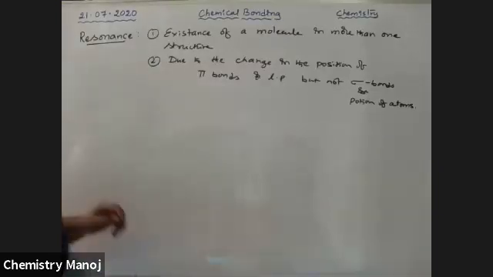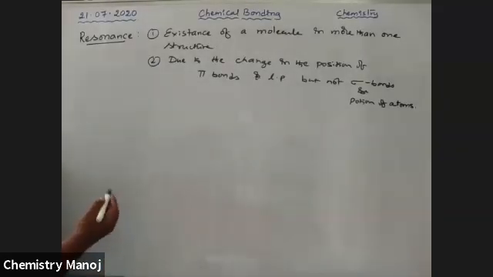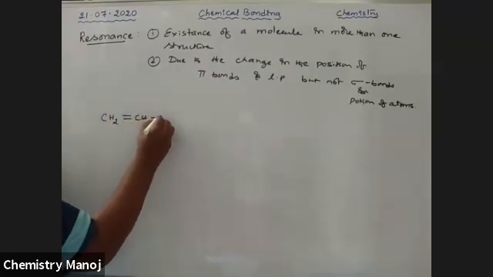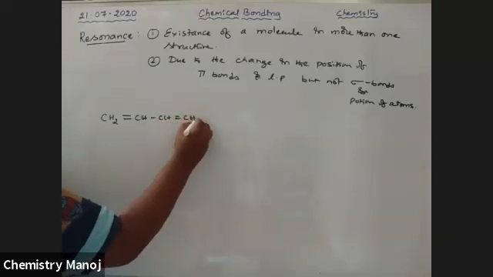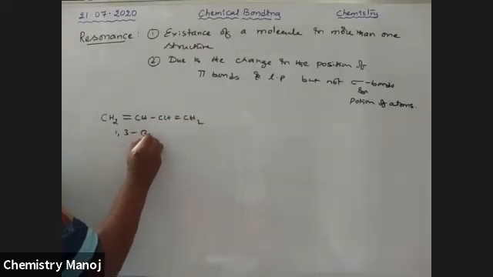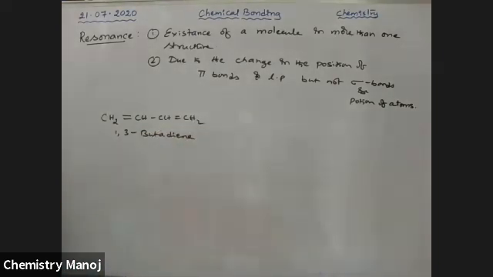So see here what happened. Let us take an example other than benzene. Already benzene I completed. See here, CH2 double bond CH, CH double bond CH2. It is 1,3-butadiene. Here two bonds are there: one is a sigma bond and one is a pi bond.